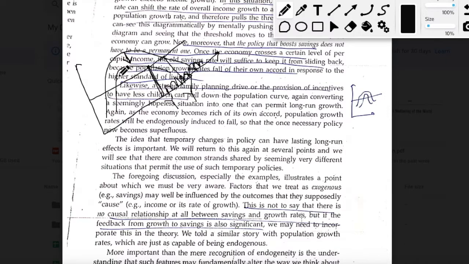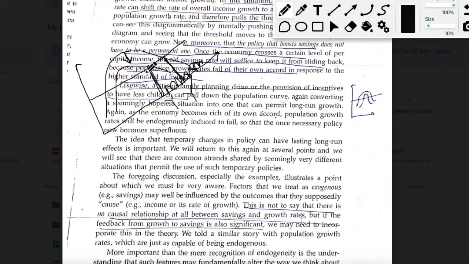So it's not necessary that these policy changes have to be permanent changes. They can be temporary changes, so that the economy can move beyond the original threshold, and then you can relax this policy. You can let people choose their family by themselves and not impose any kind of restrictions on them, and let them follow their original population growth chart. And then you are safe because your economy has already crossed this threshold point, and you need not worry about getting back to the previous two regions, region 1 or region 2.